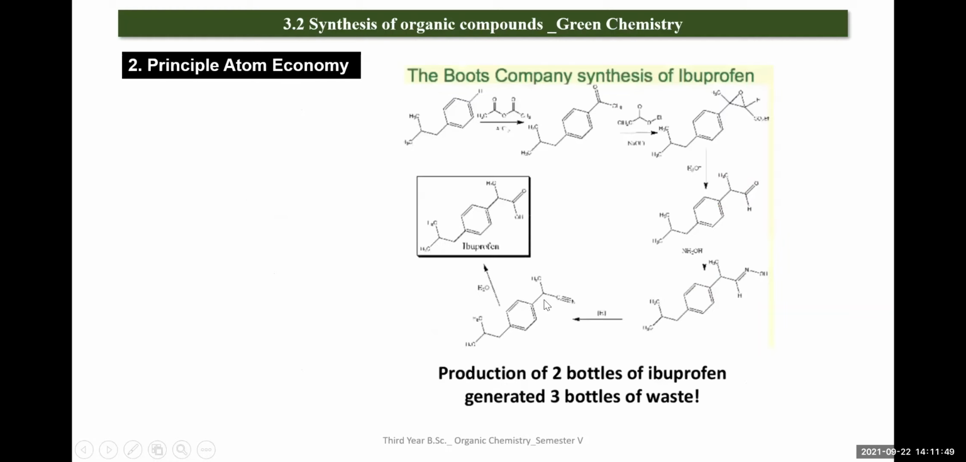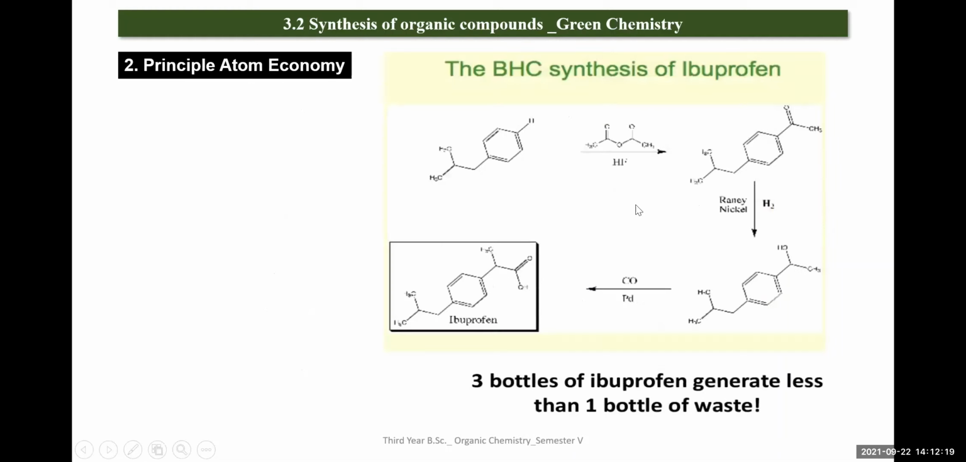Next, another example. This is the synthesis method for the famous drug ibuprofen. You can see that this is the Boots company synthesis. This is the final drug, ibuprofen. Here you can see the production of 2 bottles of ibuprofen generated 3 bottles of waste. So the production of this particular drug in 2 bottles will generate 3 bottles of waste. So that is useless.